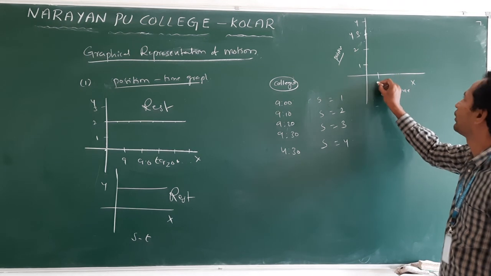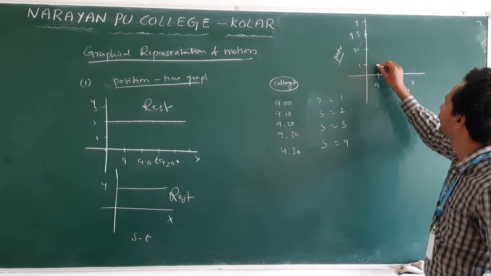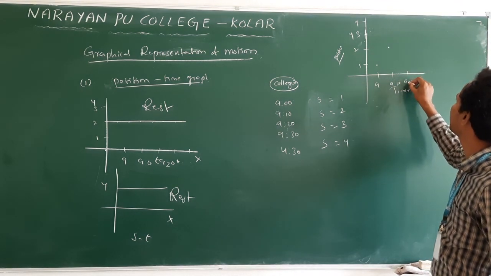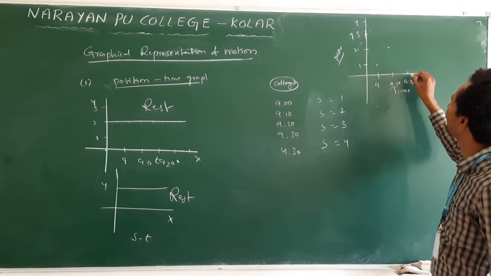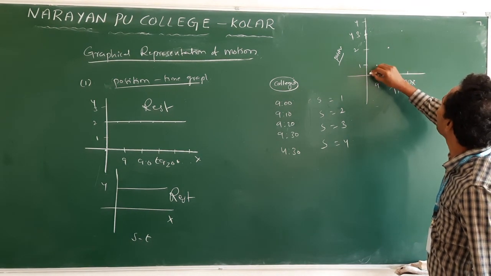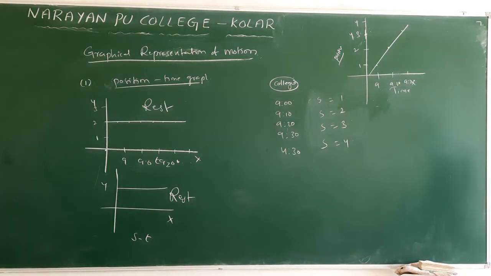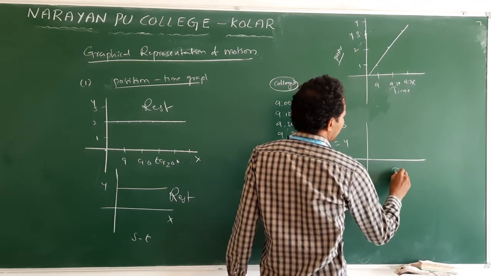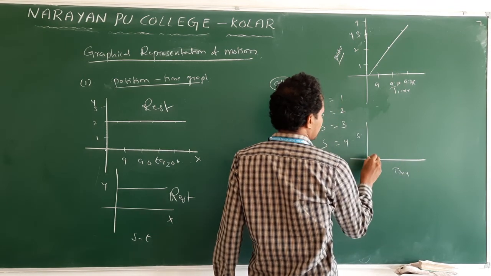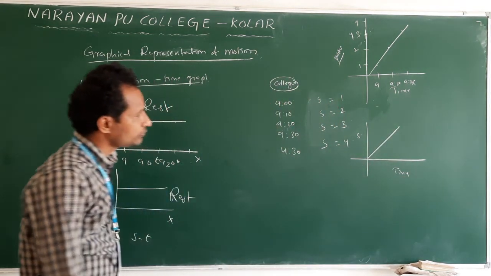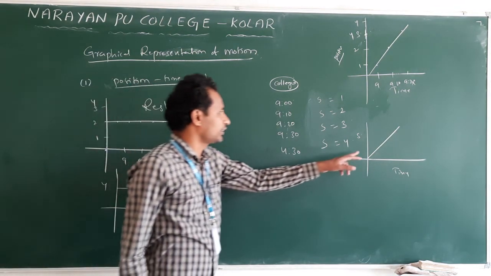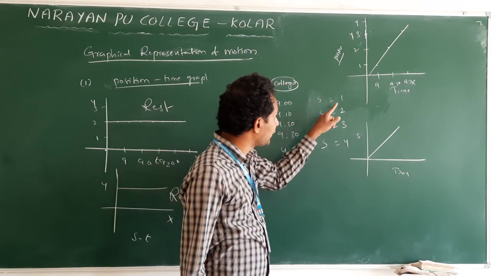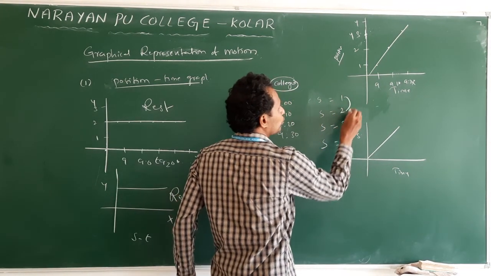Clear? At 9 o'clock, you are at 1. At 9:10, you are at 2. At 9:20, you are at 3. So it moves like this. Understand? A simple representation of time and position shows like this. Clear? Here the body is moving. It covers 1 to 2, 1 meter.